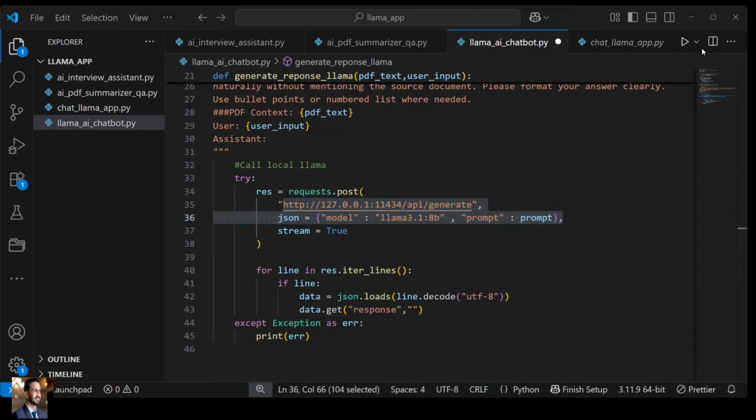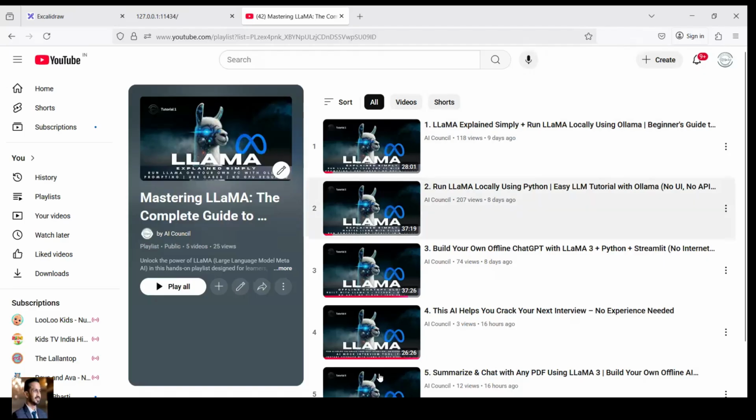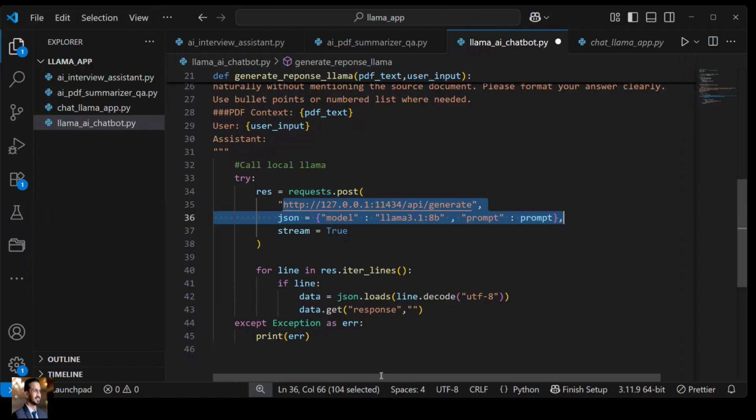I'll show you which ones to watch. All right. Just watch these two videos, tutorial 2 and tutorial 3. If you watch these two videos, things will get clear for you. You will understand why we are using response over here, because in each line the actual information is packed within the response key. So from that key, we are picking up the information.